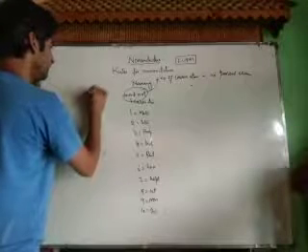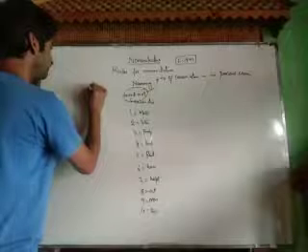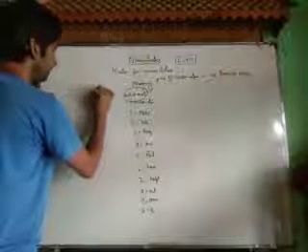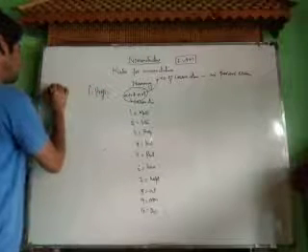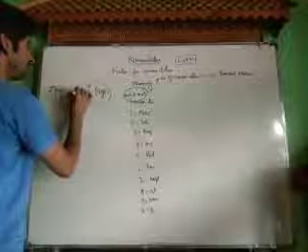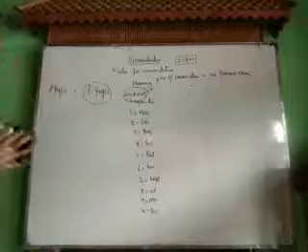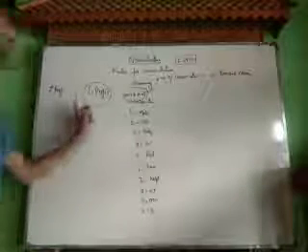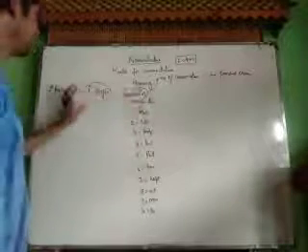Now before this word root, we use a primary prefix and a secondary prefix. Primary, 1 degree, is the primary prefix. And before the primary prefix, we use the secondary prefix. Now what is this primary prefix and what is this secondary prefix? For naming organic compounds, we use certain terminologies.